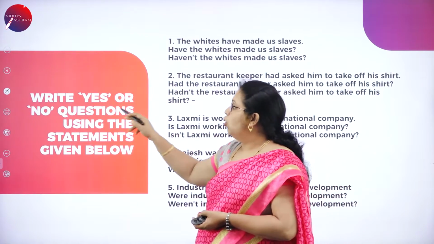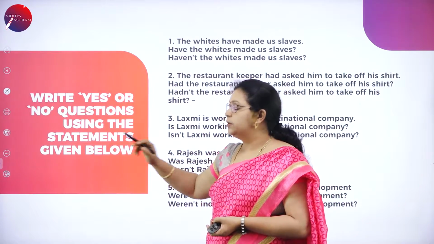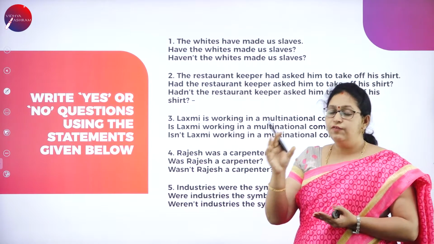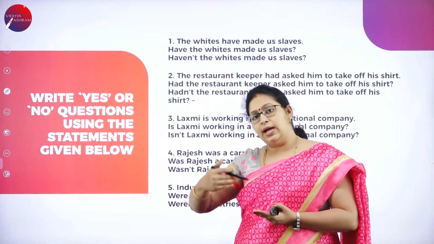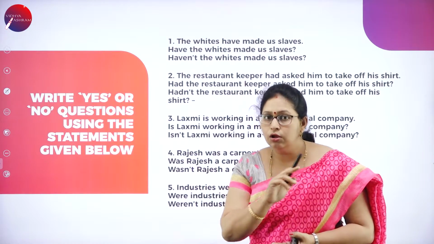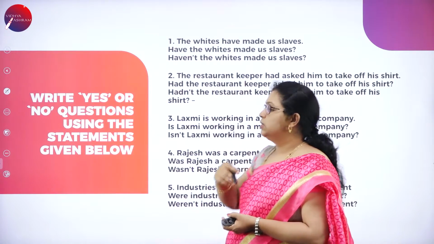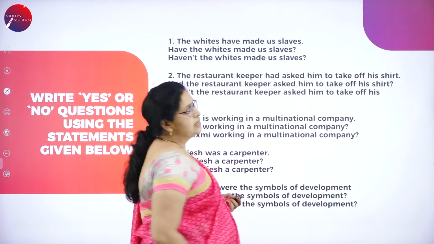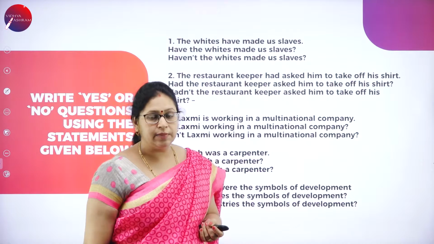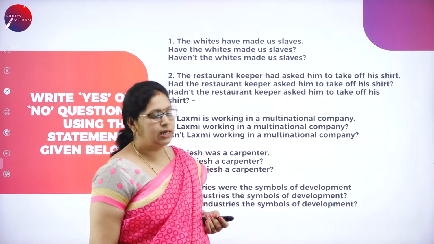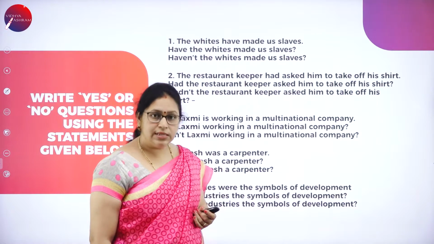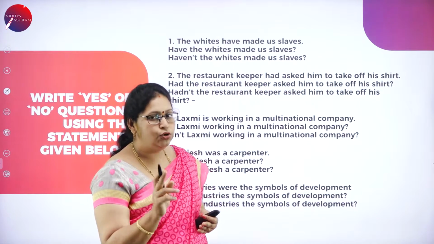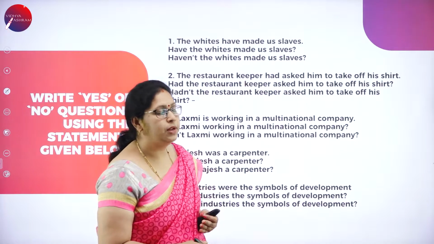Write yes or no questions using the statements given below. Here are the statements. You have to frame question where you'll get the answer in yes or no. First one is here. The whites have made us slaves. This is a statement. If you remember, this sentence is from Think on It. You should remember from which chapter it is.